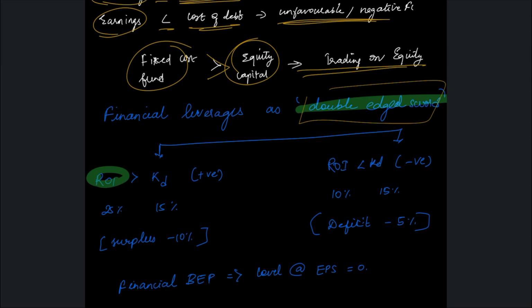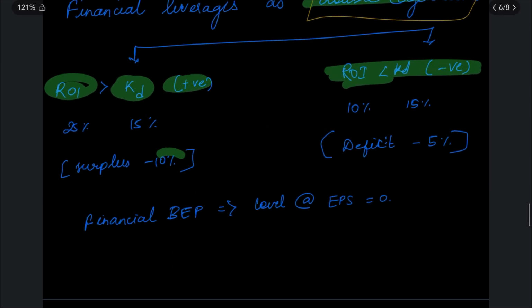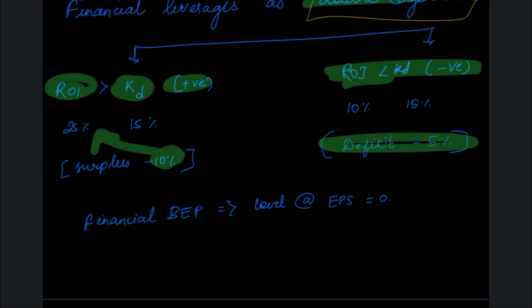If your return on income is more than your cost of debt, then it is positive. Similarly, if your return on income is less than your cost of debt, then it is negative. Because the surplus, whichever is coming, also goes to the equity shareholders. If they have to face a deficit, then again it has to be borne by the equity shareholders.